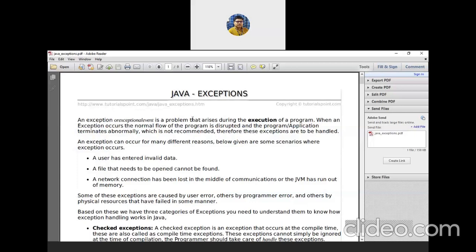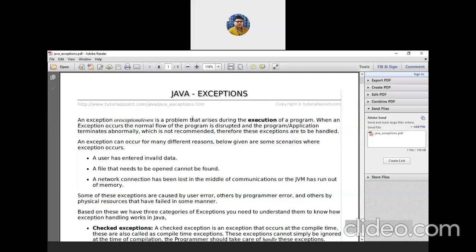But that error comes at program compilation time. But some problems arise at runtime, and if that problem arises, the program or rather application will immediately stop over there.